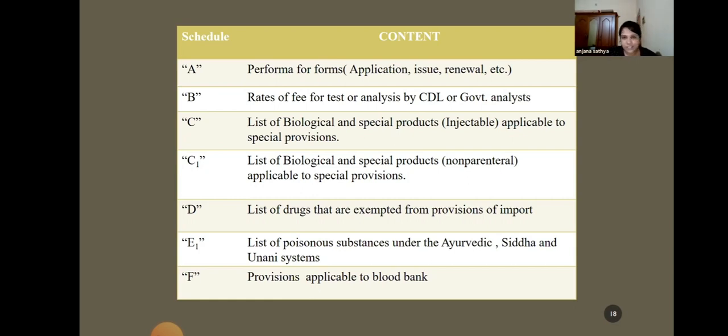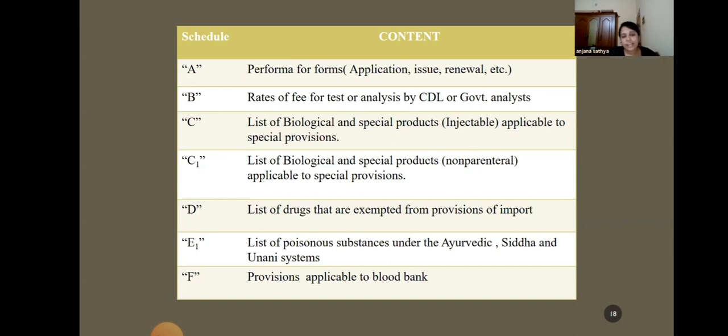There are 21 drugs mentioned in Schedule E1, in which you can find Gauri Pashana, Haridala, Manashila, Hingula, Parada, and all the Upavishas, which are explained in Taringani, except Snuhikshira, and Vatsanabha is mentioned, Parasika Yavani, Gunja. So these are the 21 poisonous substances that are included in Schedule E1.